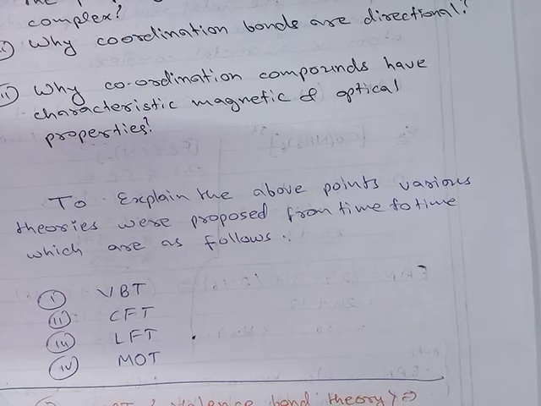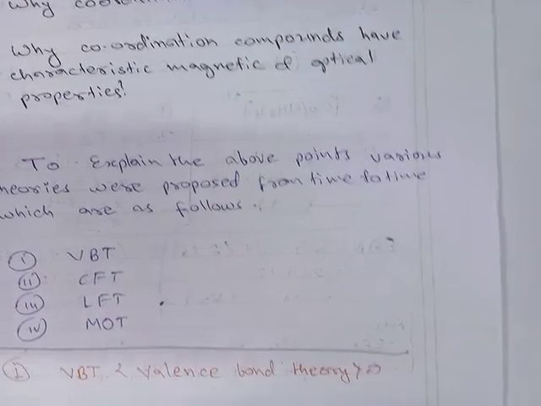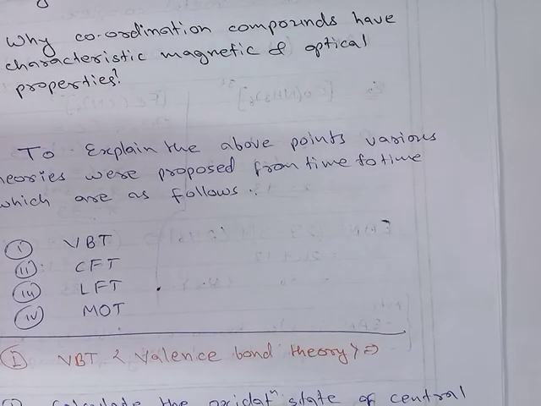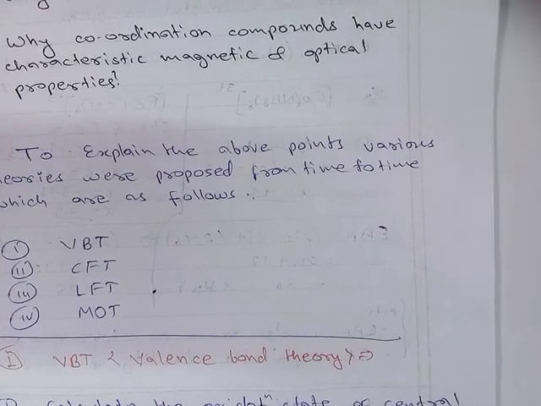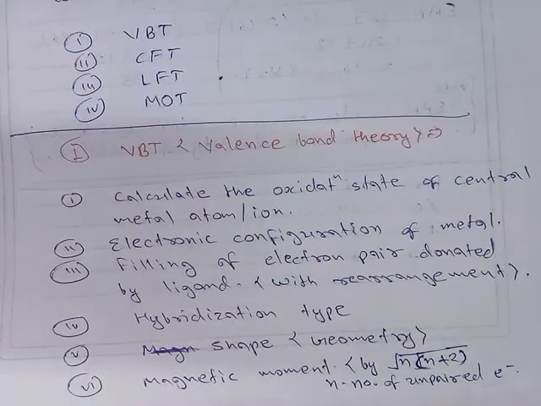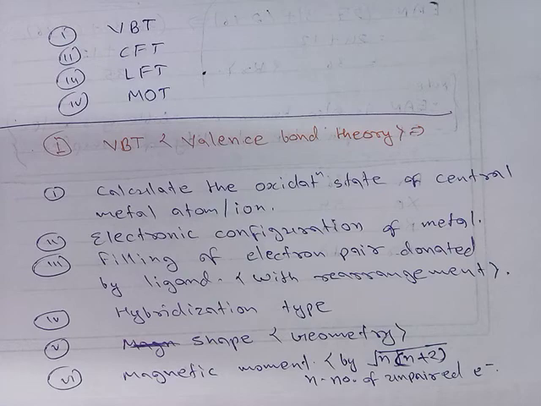In this sequence, the first theory is VBT, valence bond theory, which comes to explain the limitations of Werner theory. The second is crystal field theory, the third is LFT, ligand field theory, and the fourth is molecular orbital theory. In this chapter we will discuss only valence bond theory and CFT. First we will discuss valence bond theory, which involves the valence electrons.